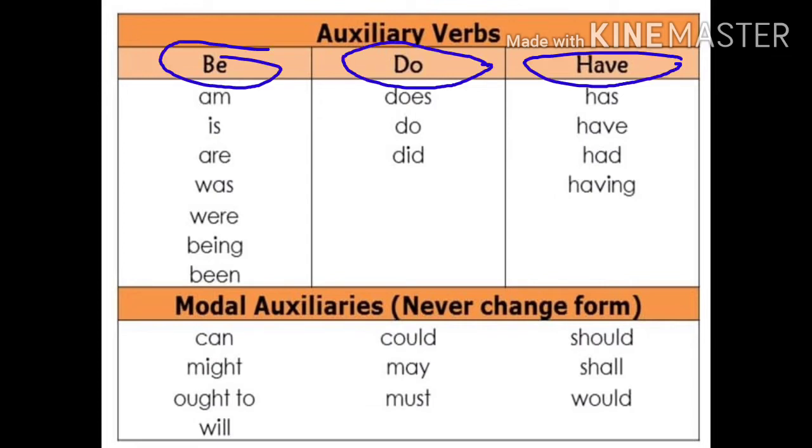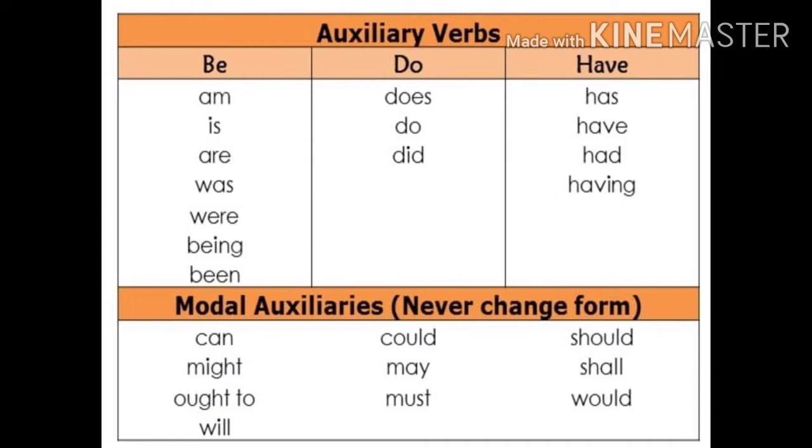Children, you have already learnt about be verbs, do verbs and have verbs. These be verbs: am, is, are, was, were, being, been. Do verbs: does, do, did. Have verbs: has, have, had and having. All these are called auxiliary verbs.